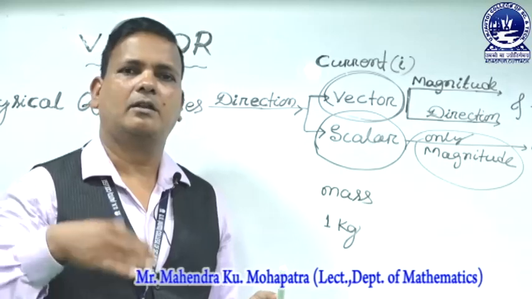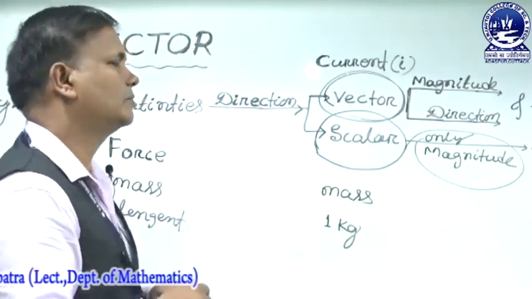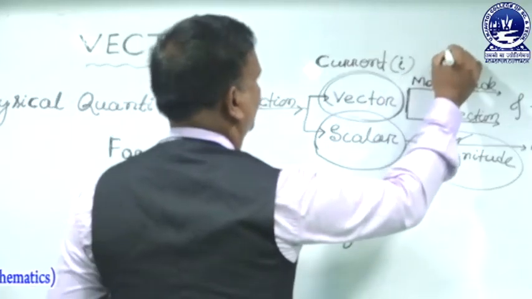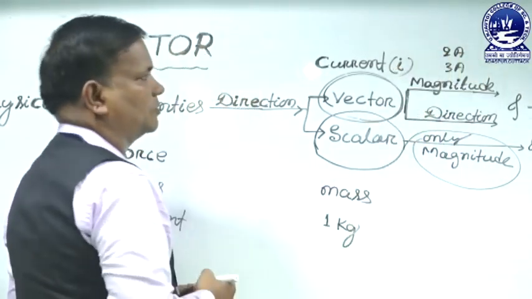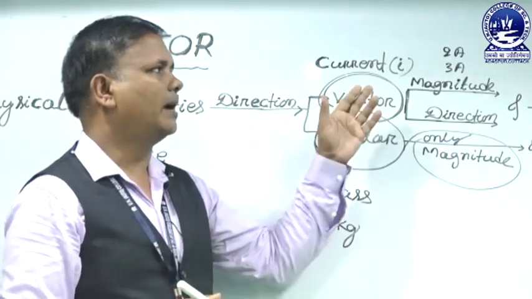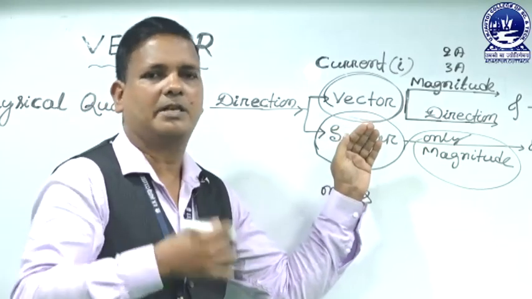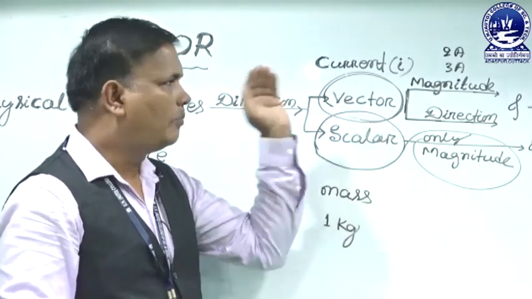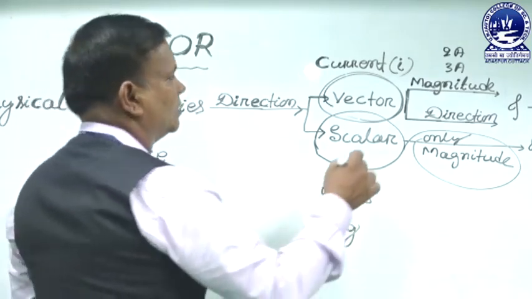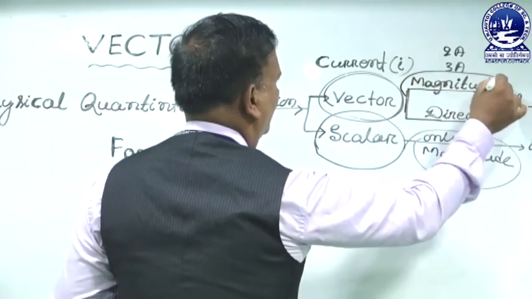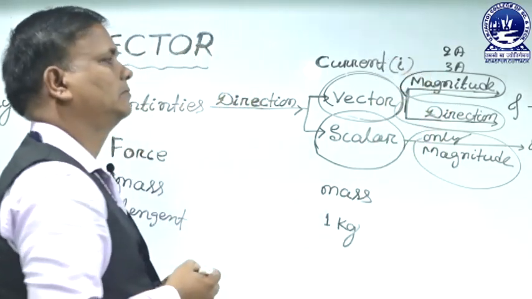Current flows from higher potential to lower potential, and also has a magnitude, that means 2 ampere, 3 ampere. These are the magnitudes. But current is a scalar quantity. So the definition of only magnitude and direction does not qualify a vector quantity.